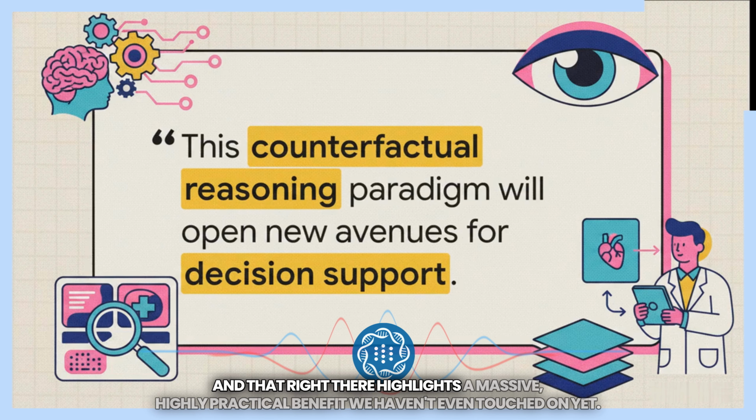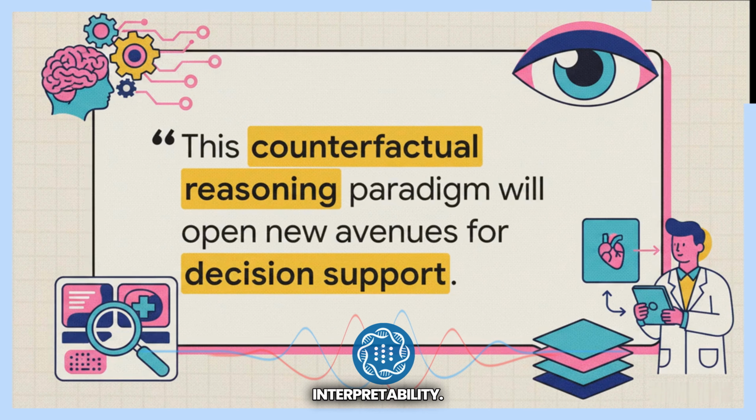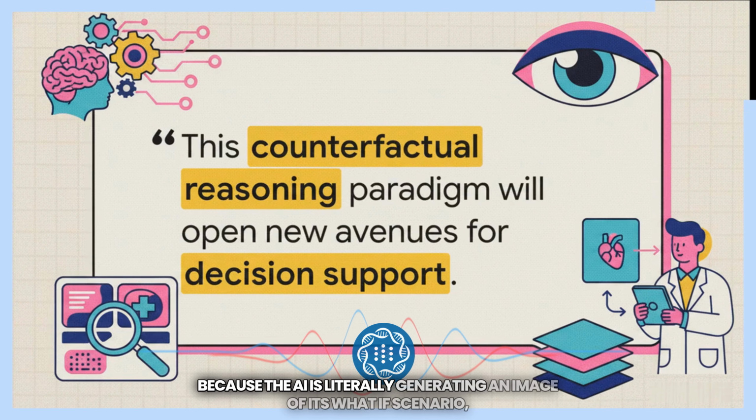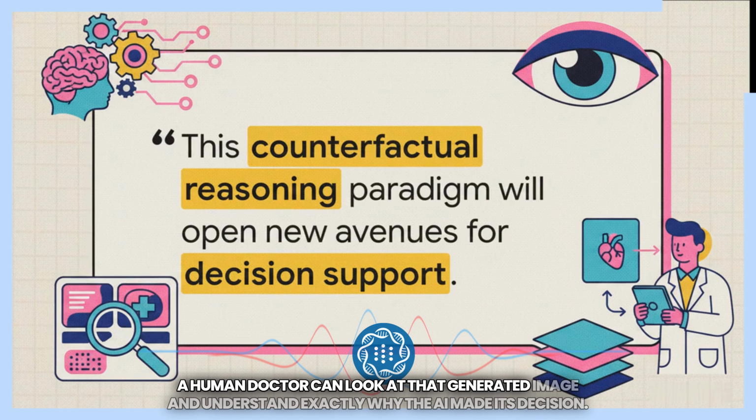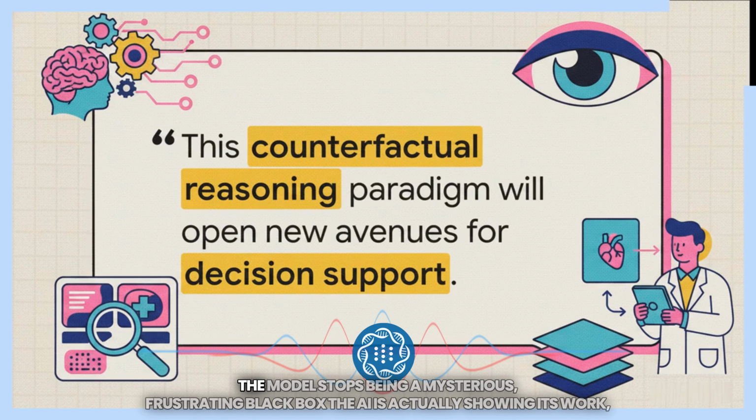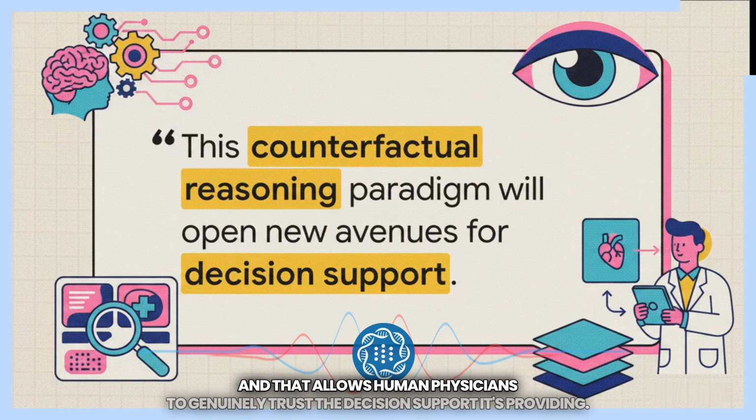And that right there highlights a massive, highly practical benefit we haven't even touched on yet: interpretability. Because the AI is literally generating an image of its what-if scenario, a human doctor can look at that generated image and understand exactly why the AI made its decision. The model stops being a mysterious, frustrating black box. The AI is actually showing its work, and that allows human physicians to genuinely trust the decision support it's providing.